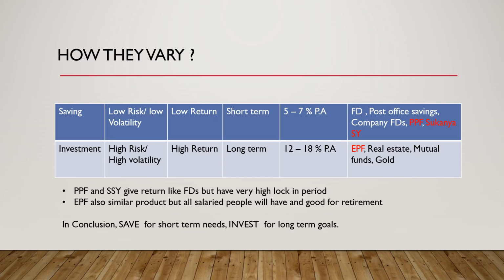If you have seen, I have put PPF, Sukanya Samriddhi Yojana and EPF in red. PPF gives 7.25% return. Sukanya Samriddhi now gives 8.25 and EPF also gives around 8%. Why I have marked them in red is they give interest, they give return just like an FD, around 8% or below 8%, but they have a very high lock-in period. The disadvantage is they are locked in for a long period of time, but they give only less